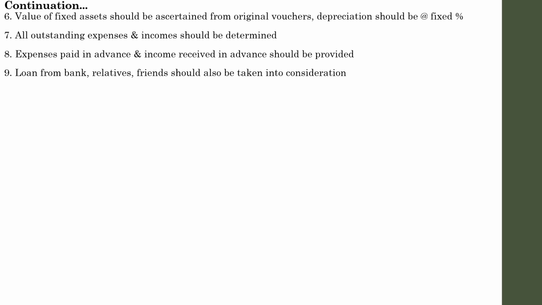And finally, the most important one. It will not be easily identified through mere checking of an asset or a liability or a voucher or calling someone else or going through any of the records. It cannot be identified, and it is the most important item. It can be identified only by taking the balance. If you find the total of assets and the total of liabilities, you can see that there is a difference of a certain amount on the liability side. That difference will be capital. And this capital will be the opening capital.